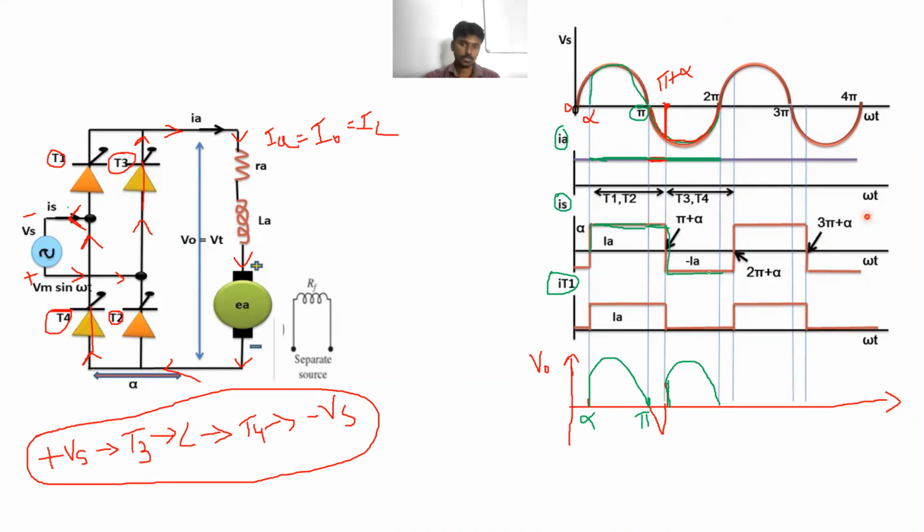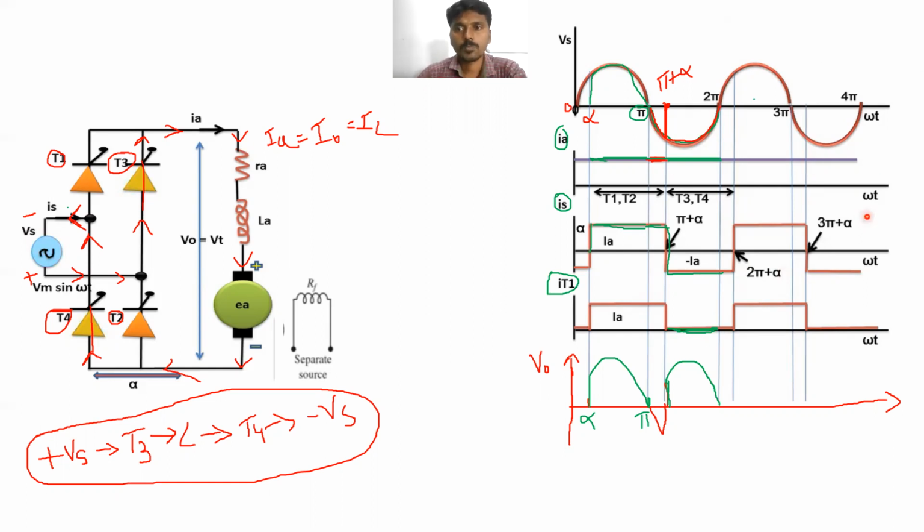What is the current through T1? Here T1 is in the off condition, which means no current is flowing through T1. Clear? So the current through T1 is 0. Clear? Next.